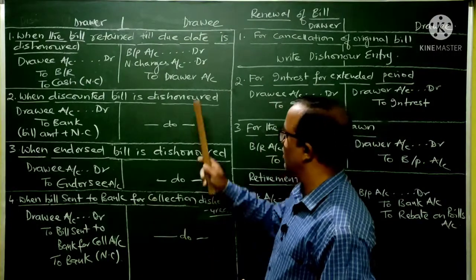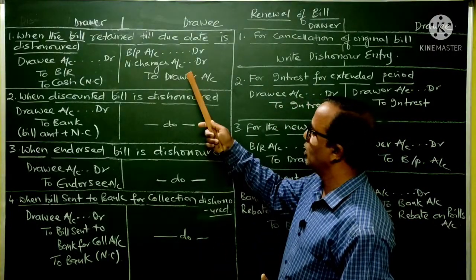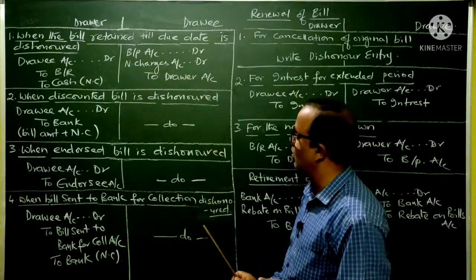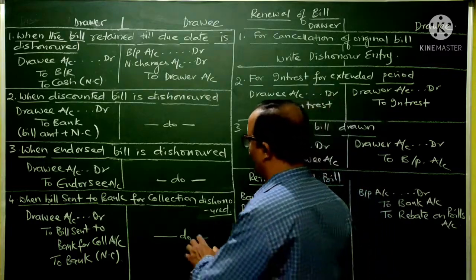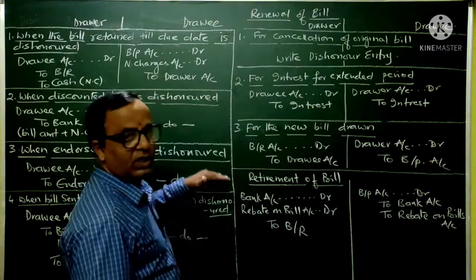Then in the books of the drawee, the same entry will be repeated once again. Bills payable account debtor, noting charges account debtor to drawer. Okay, that is the entry here. Now these are the dishonor entries.